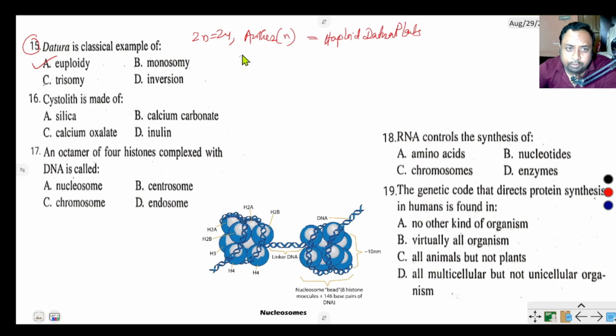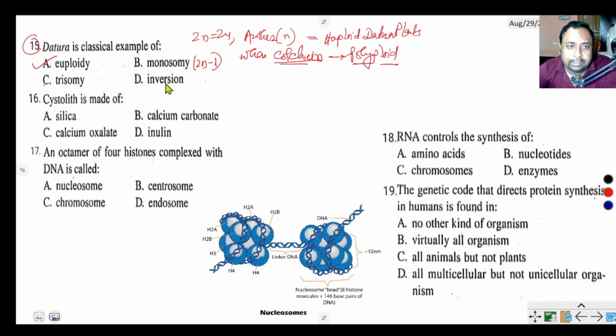But when we use colchicine treatment, colchicine is called a microtubule inhibitor or microtubule toxin. When we use colchicine, then polyploid Datura is found. Poly means many, ploid means chromosome number. What is monosomy? When the chromosome number decreases, that is called monosomy.